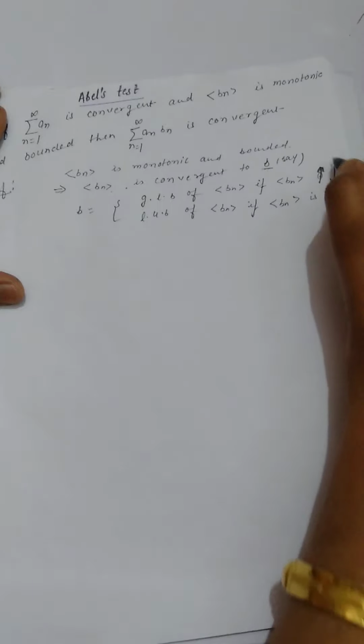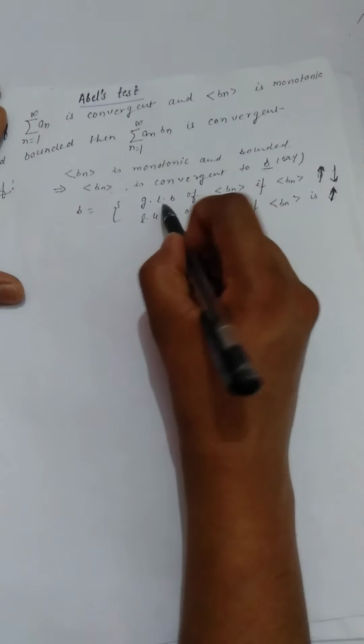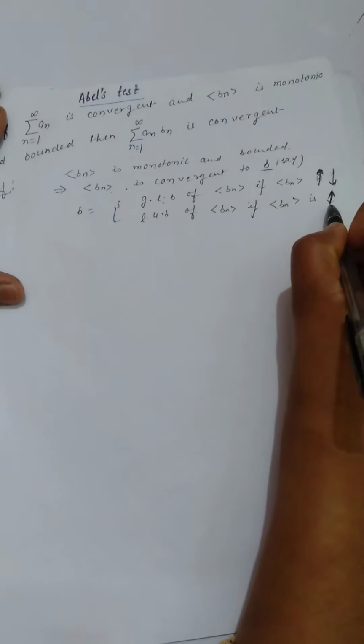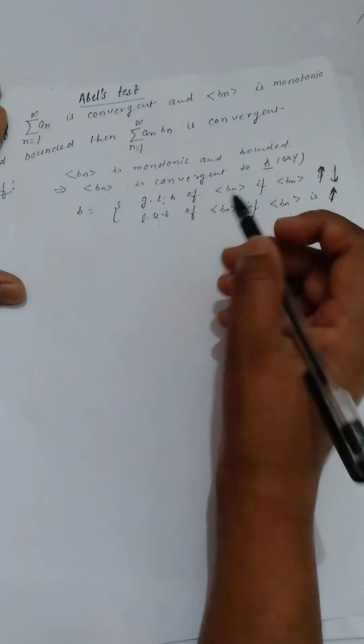If it is decreasing, then it must be the greatest lower bound, and if it is increasing, then it must be the least upper bound.